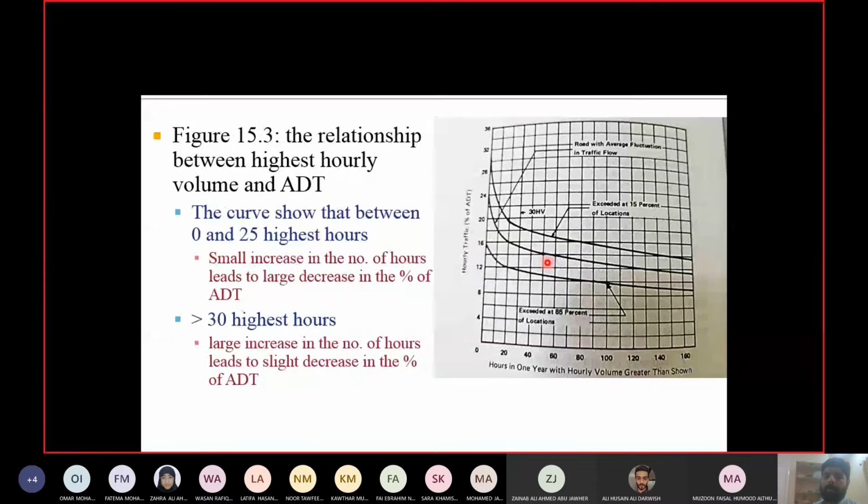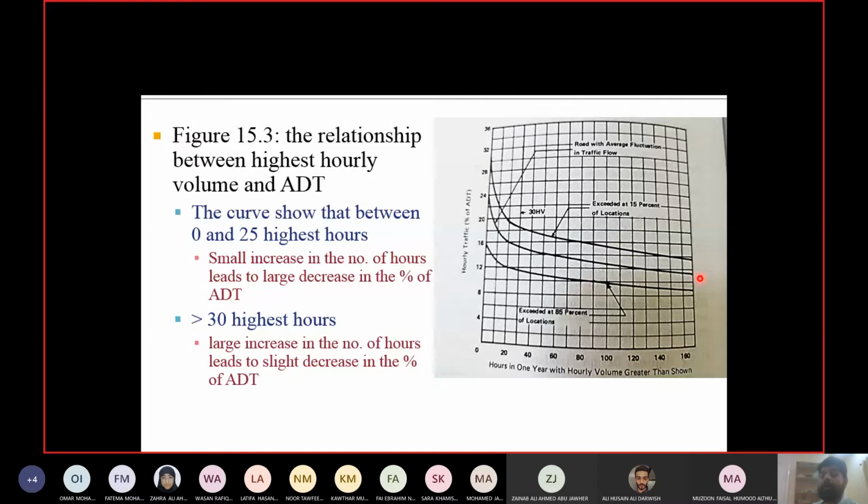But let me tell you, each point on this curve represents a percentage, right? So I need one value from this whole curve. I need to select one value which I can multiply with ADT to get DHV, right? Which one value should I pick? Let us take the lowest value. Can I take the lowest value? No. Why not? Because it is an underestimation. Lowest value means it's the lowest percentage. Why do you want to design for the lowest traffic? We don't want to design for the lowest traffic, right? It doesn't make sense. Okay, we want to design for the highest traffic, right?